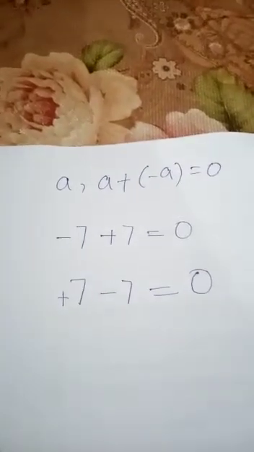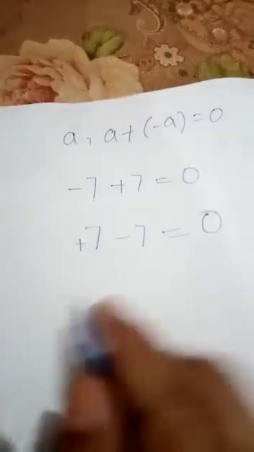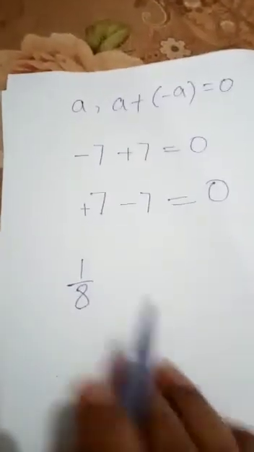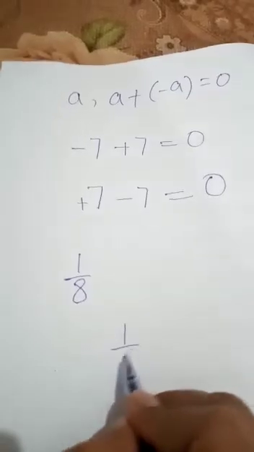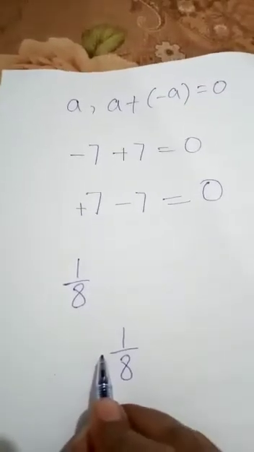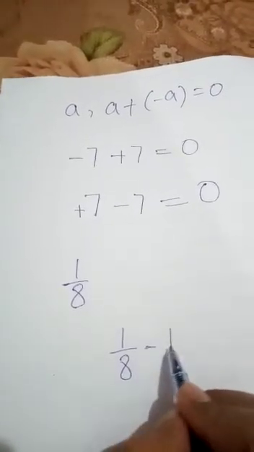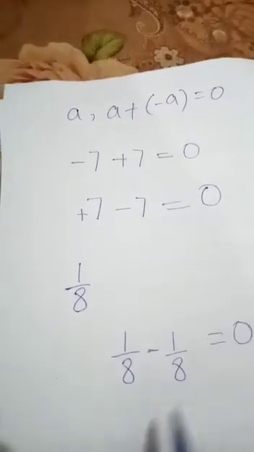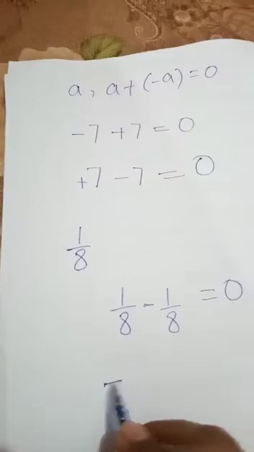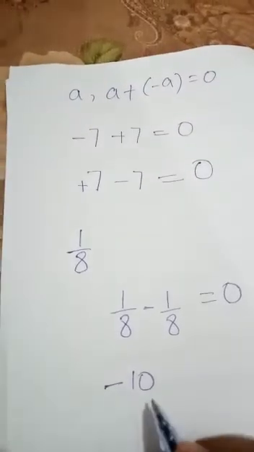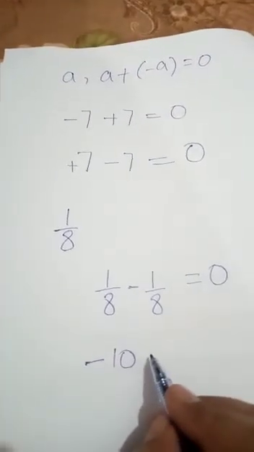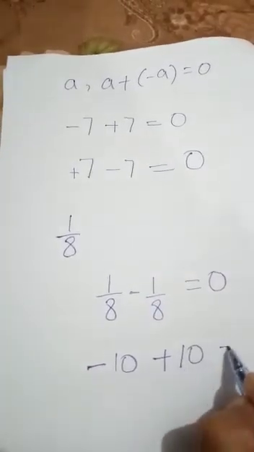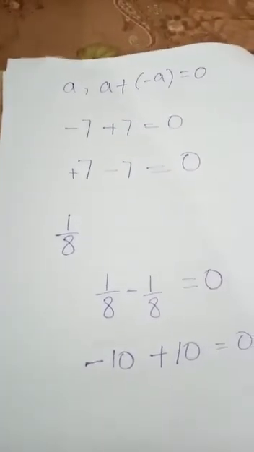Now students, we can solve this question. For example, I have 1 by 8. The additive inverse of 1 by 8 is in positive form, so we will write negative 1 by 8. Let's see, the sum will be equal to 0. For example, I have another question, minus 10. The additive inverse of minus 10 will be plus 10 because the sum is equal to 0.